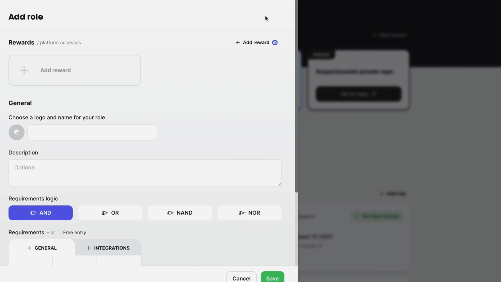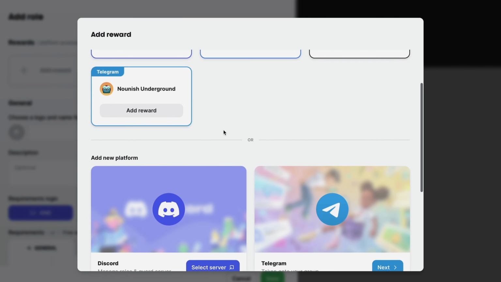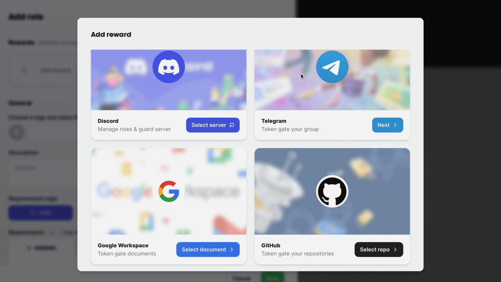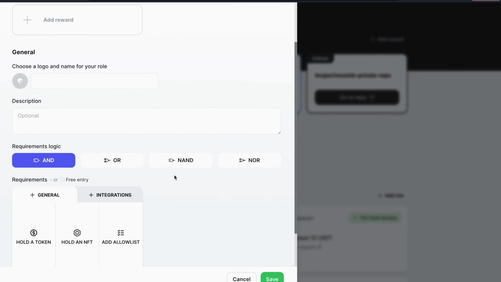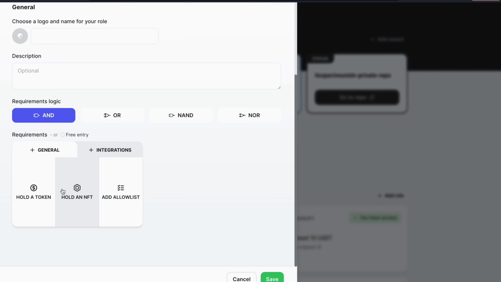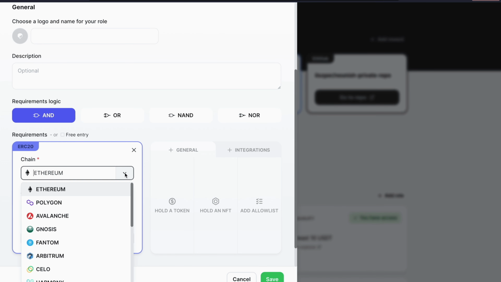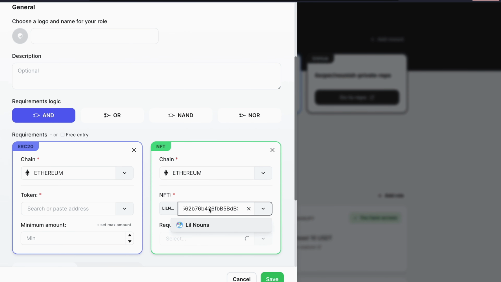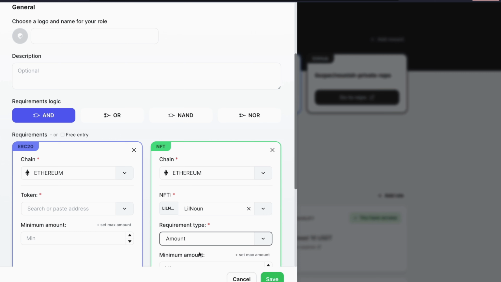When you're creating a new role, the reward types will be up here. Currently, it's Discord, Telegram, any Google Workspace document, and GitHub. Maybe it's way more by the time you're watching this video because we're constantly adding new integrations. And here is the requirement card as well, where you can add more tokens on any chain here, or you can add another NFT here. I'm pasting the address so that I get little nouns and set the amount.